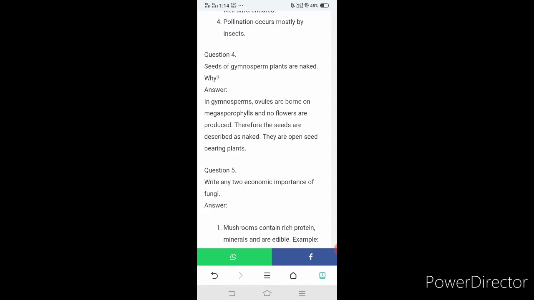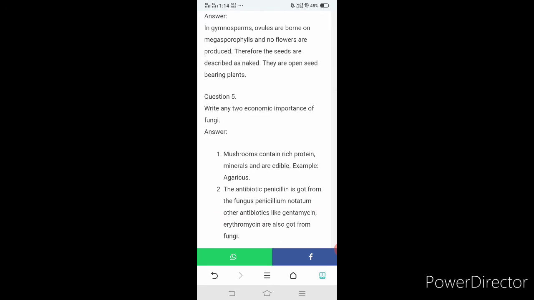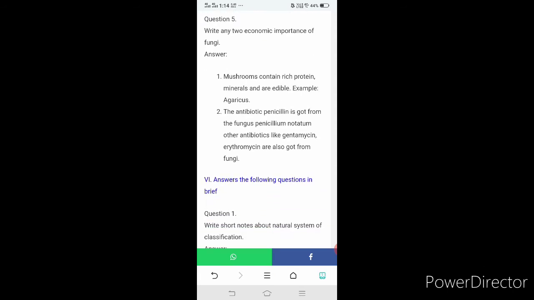The next question, question number 5. Write any 2 economic importance of fungi. The answer is: mushrooms contain rich protein and minerals and are edible. Example, Agaricus. The antibiotic penicillin is got from the fungus Penicillium notatum.